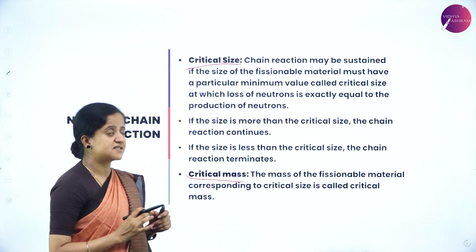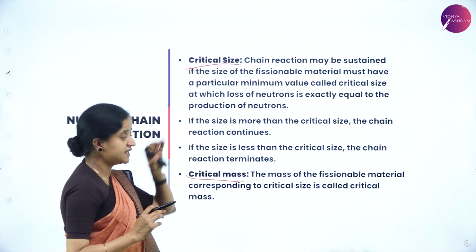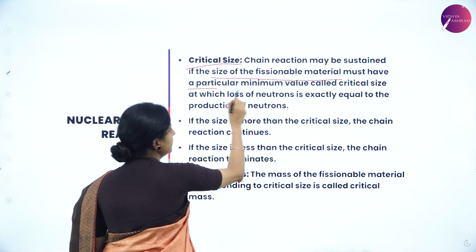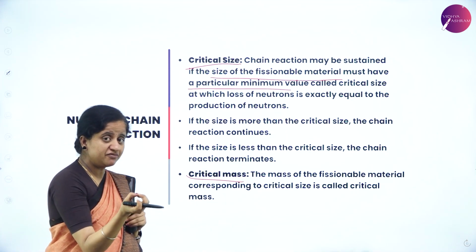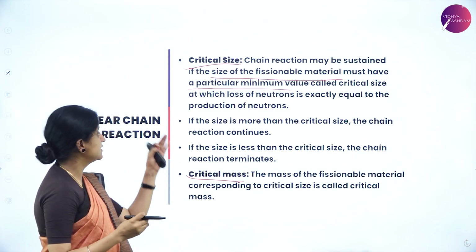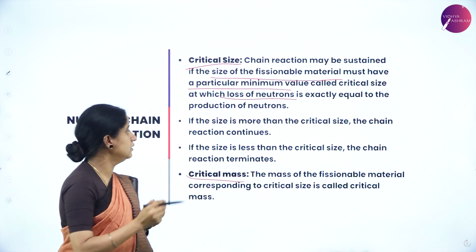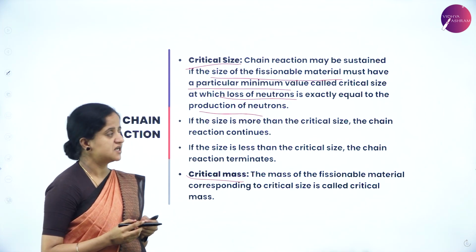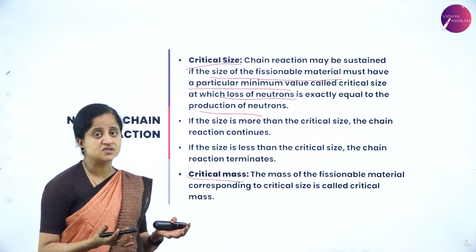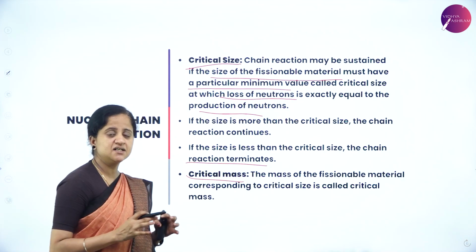What is critical size? It's a condition. So what condition is it? The chain reaction may be a sustained chain reaction if the size of the fissionable material has a particular minimum value. So the minimum value that is required for a fissionable material to undergo sustained chain reaction is called critical size, at which the loss of neutrons is exactly equal to the production of neutrons. If the size is more than critical size, the chain reaction continues. Suppose if the size is less than the critical size, then the chain reaction terminates.